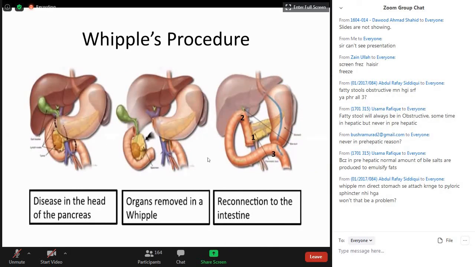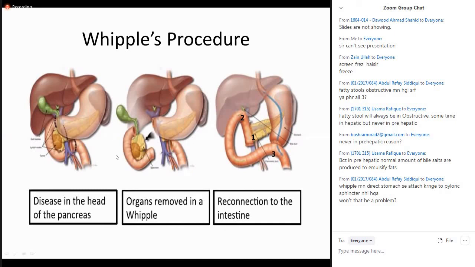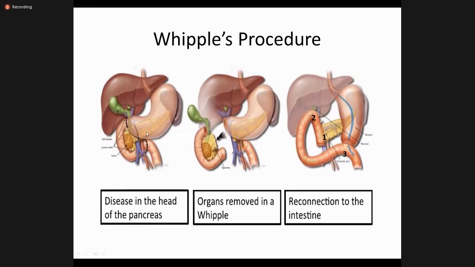When the tumor is resected, this is a Whipple's procedure. If the tumor is not resected, we take jejunum and make anastomosis, because this tumor is obstructing the pancreatic juice, is obstructing the bile, and as well as it is compressing the duodenum, and it causes gastric obstruction. So you have to go for the bypass in this patient.